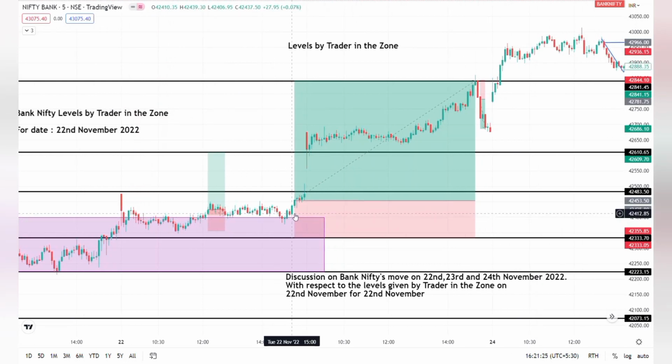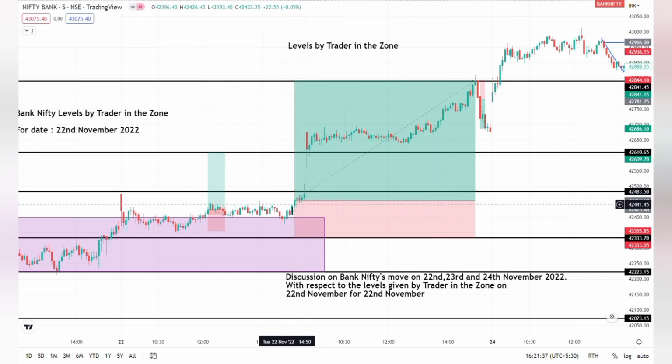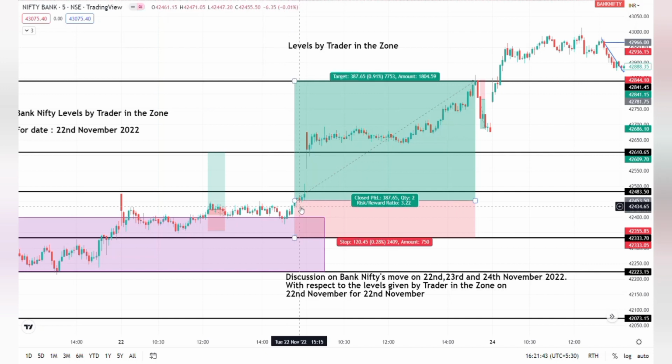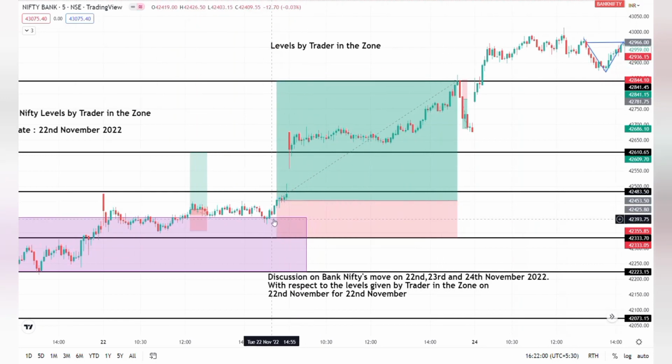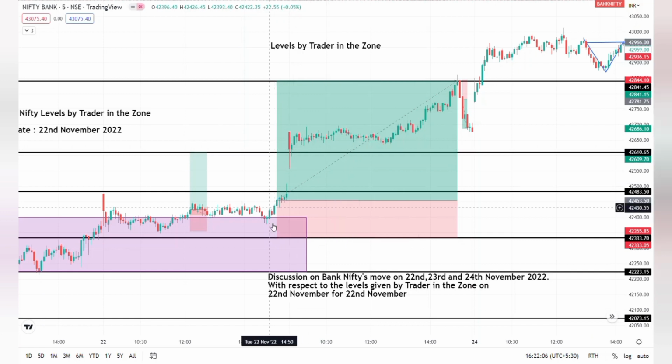near around 3 p.m., the market took support from the range which I had drawn, and it started spiking upwards. So I played the 3 p.m. candle and went long. I will show you the trade which I have taken personally. I went long on this side, and while closing, it gave a strong close, and I carried forward the position. Next day, Bank Nifty reached 42,610, which is our first target after the breakout.